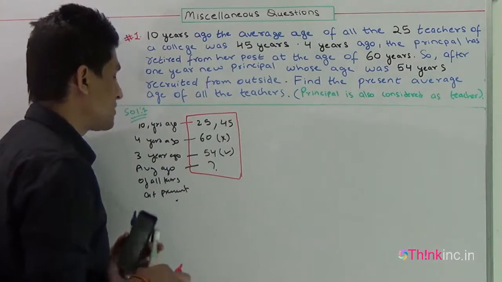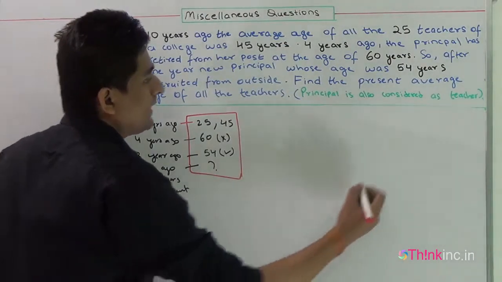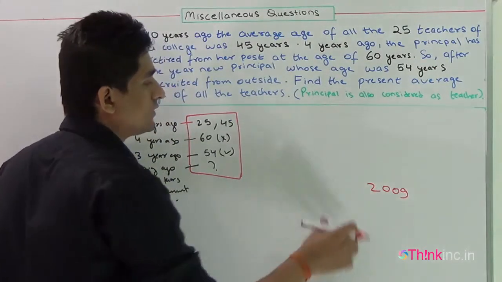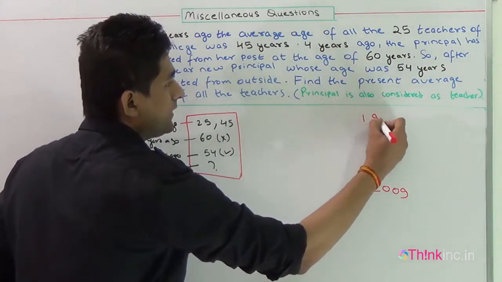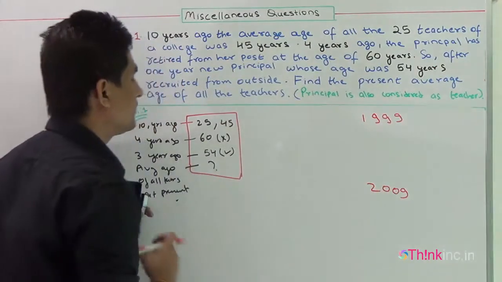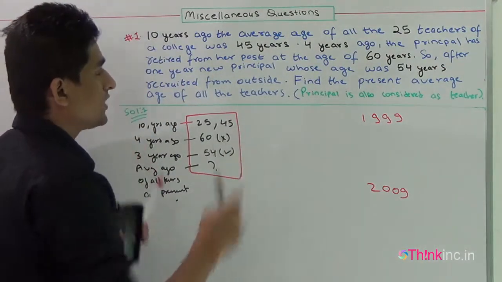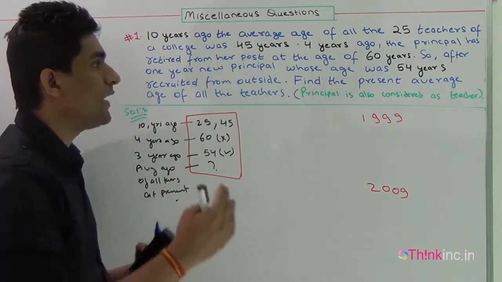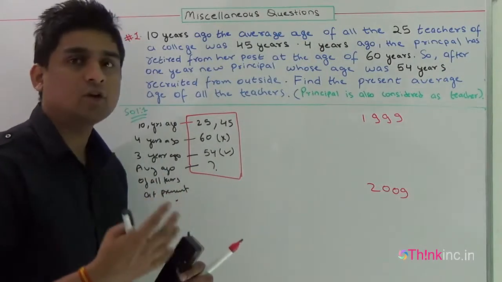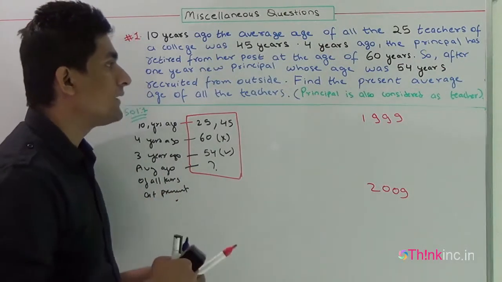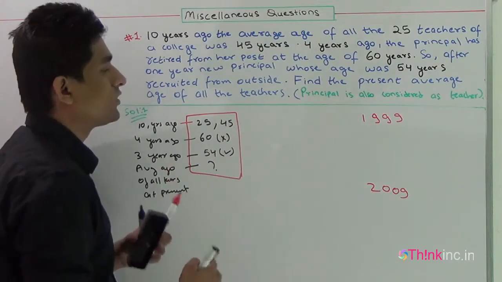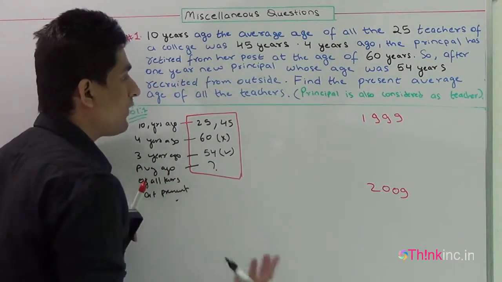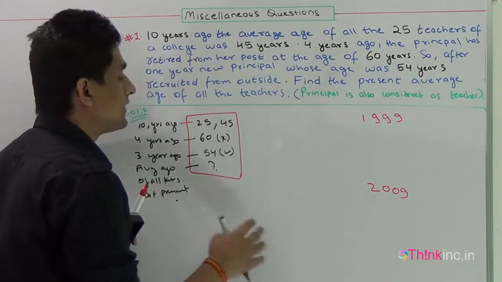Okay, now I'm solving this question. Let us assume that the present time is 2009. That means the time at present is 2009, and 10 years ago it will be 1999. In this question, we have to find the present average age of all the teachers. That means we have to know the sum of the age of all the teachers at present in order to calculate its average. So from the data given, we must try to find the sum of the age of all the teachers at present.